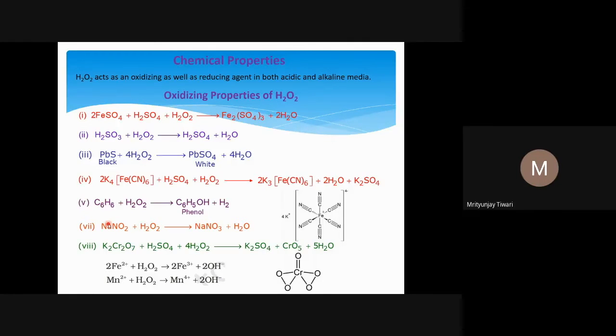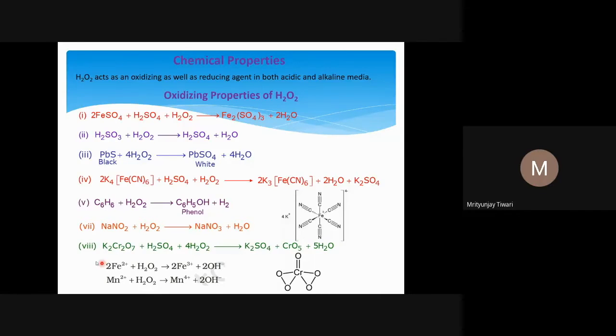So X minus 3 is equal to 0, so X will be +3. So in NaNO2 the oxidation number of nitrogen is +3, and it becomes NaNO3, where the oxidation number of nitrogen is +5. So the oxidation number has increased.